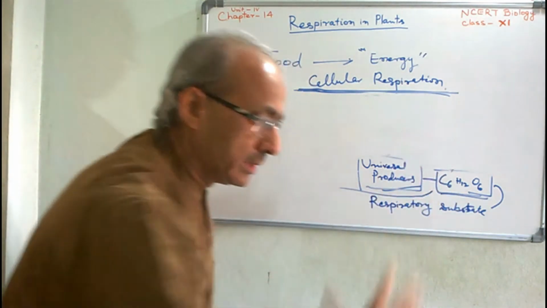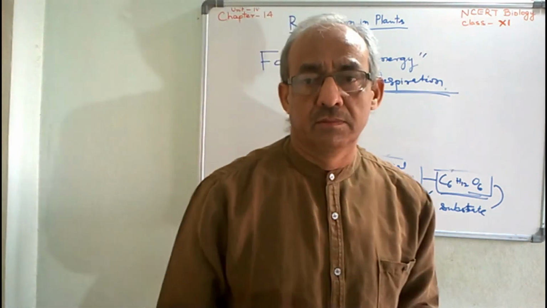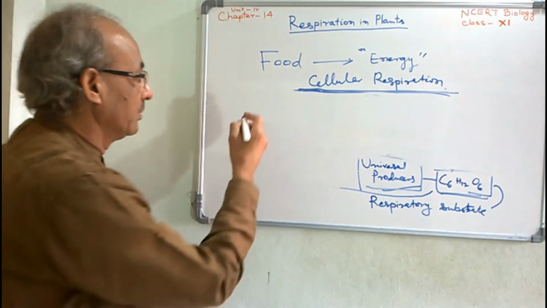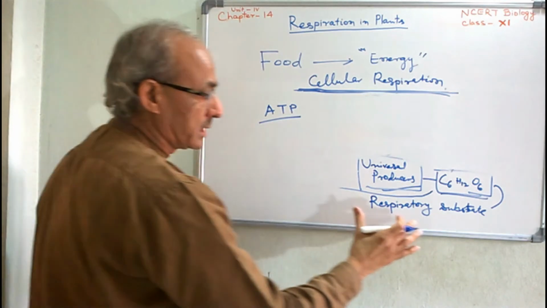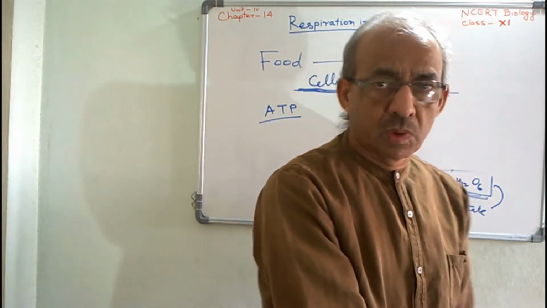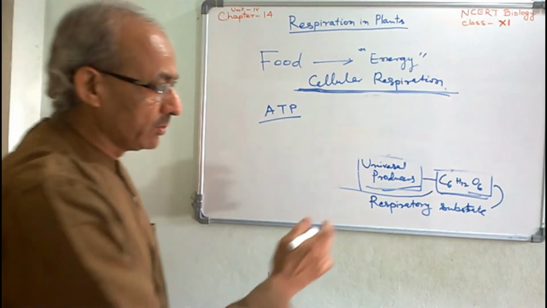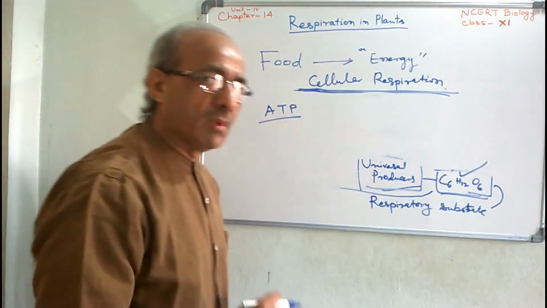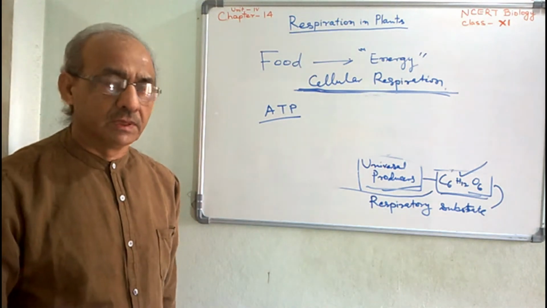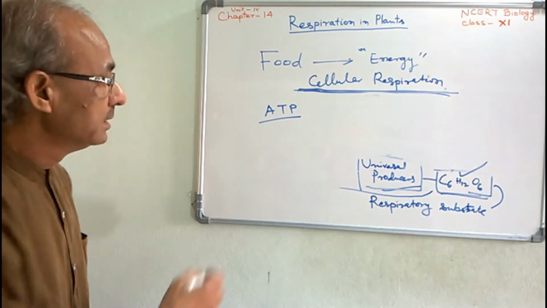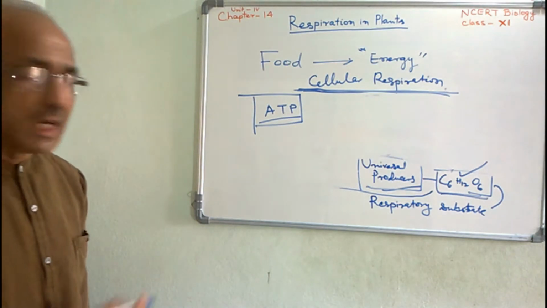This respiratory substrate is oxidized to synthesize the ATP. Firstly, the combustion takes place. Combustion takes place in the body or in the cells of the living being. Combustion of carbohydrate, and their energy is released. That energy is utilized to synthesize the ATP, adenosine triphosphate.